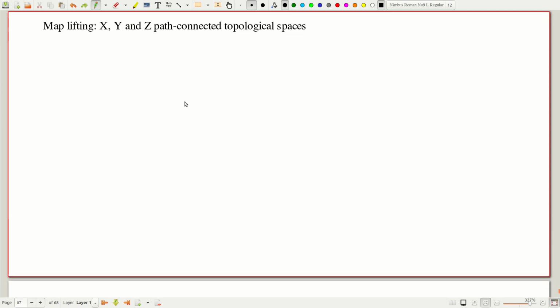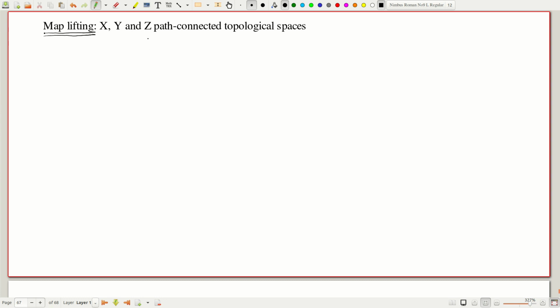Okay, so we'll come to a result called map lifting. This is a very important result in its own right. It will also be the way we study all the coverings of a space. So it's a bridge to the Galois theory of covering spaces, but this has applications in complex analysis, for example, of course, together with other ingredients.